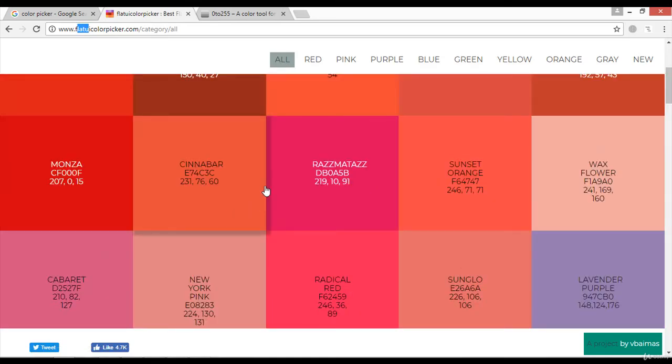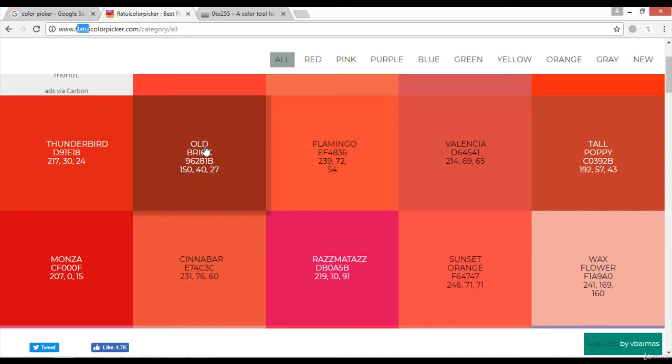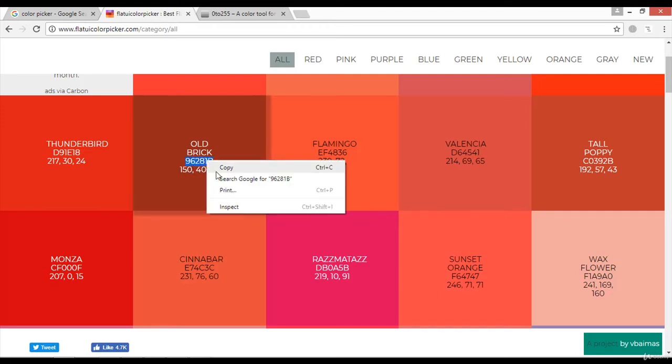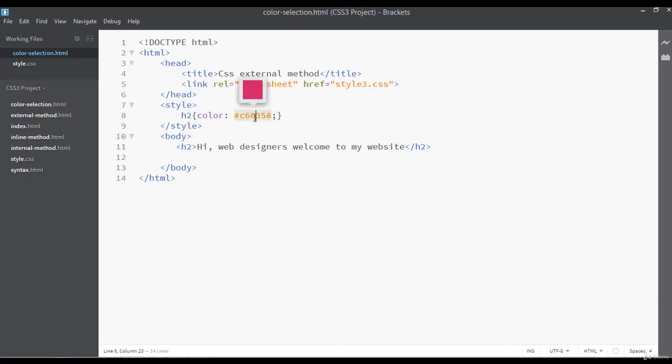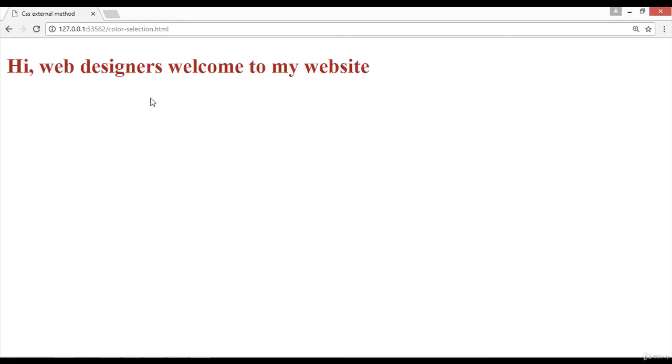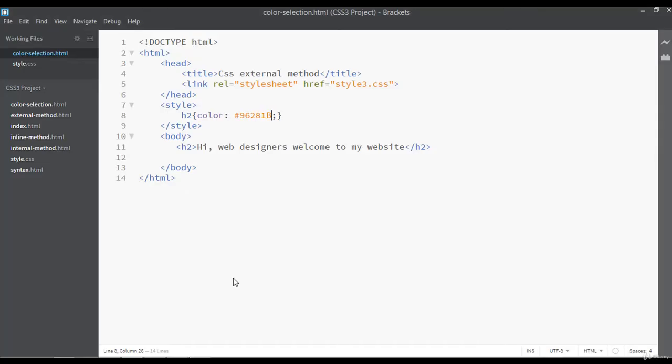For example, I am going to select this old brick color. Copy the third line of code. You can see I have selected this and copied. Go to your code editor, insert a hash sign and paste the code here. Now you can save and refresh. We have a brown text color here.